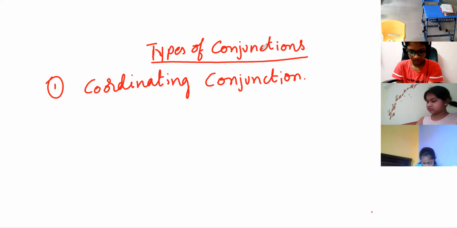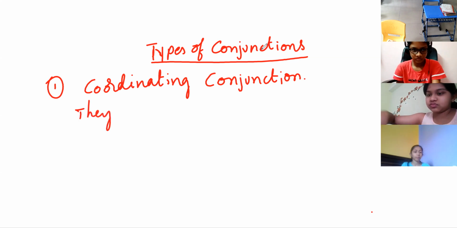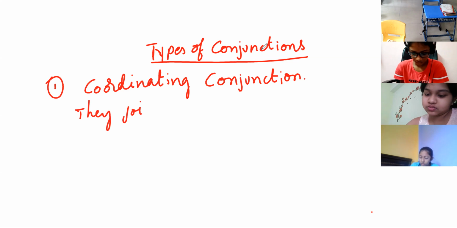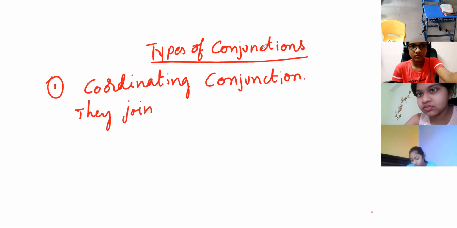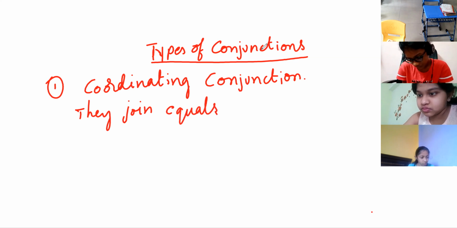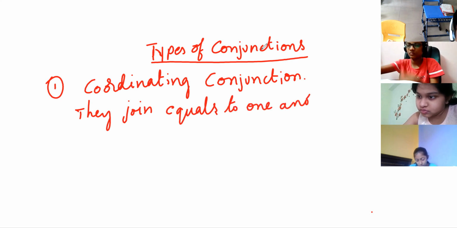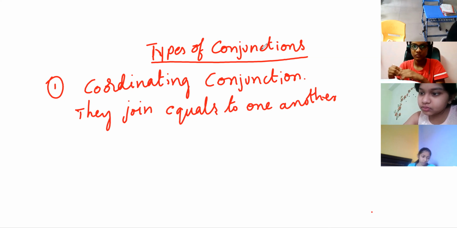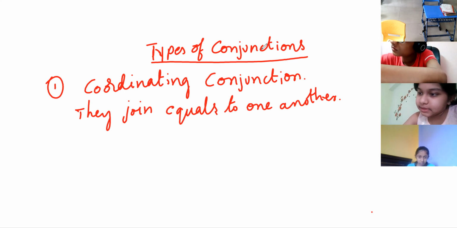Coordinating conjunctions, they join, very important. They join two independent sentences. They join equals to one another. Equals to one another. You may not be understanding this, right? Now you'll understand.